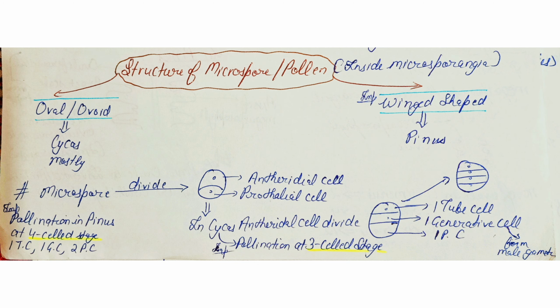Pollen may be oval or winged. It is oval in cycas or most of the gymnosperms, but the winged pollen is seen in case of pinus. The microspore divides and forms two cells, that is antheridial cell and prothallial cell. In case of cycas, the antheridial cell divides and gives rise to the generative cell and tube cell. The generative cell forms the male gamete. And one of the most important points is that in cycas the pollination is carried at the 3-cell stage, whereas in pinus it occurs at the 4-cell stage.